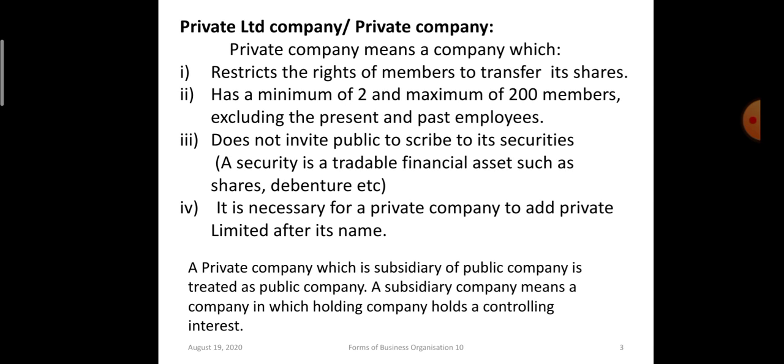A holding company is a company which has a controlling interest in another company, and the company whose shares are held by some other company is known as a subsidiary company. Do some research on the internet, take out the names, and you can message me or discuss with me.